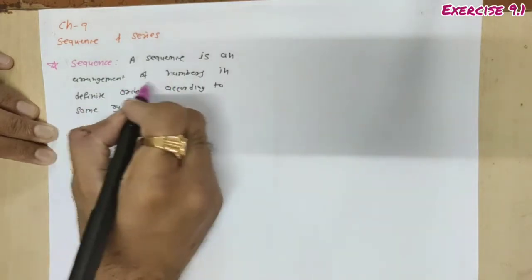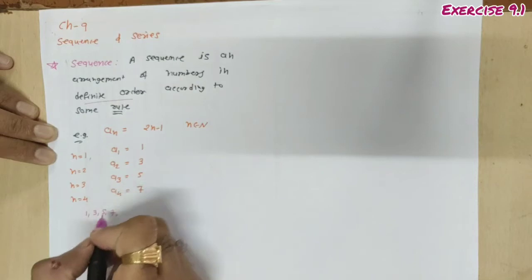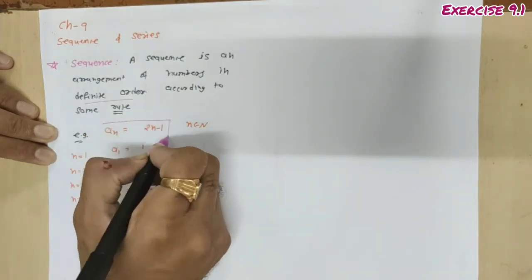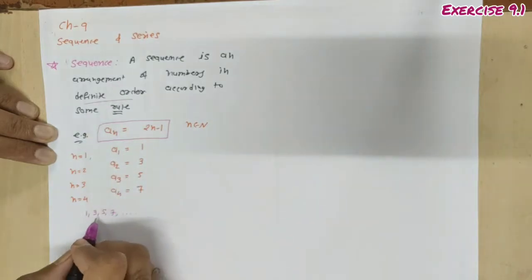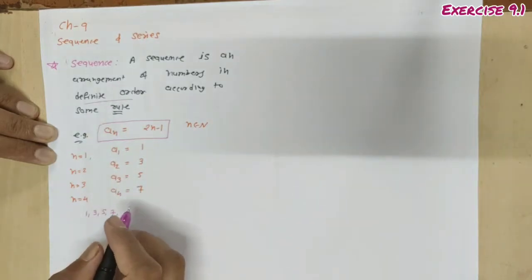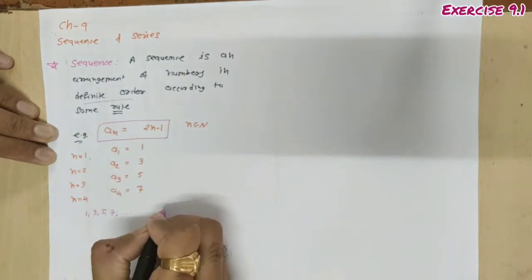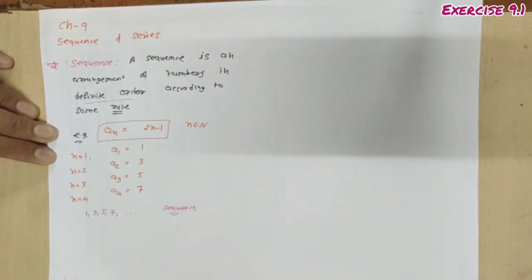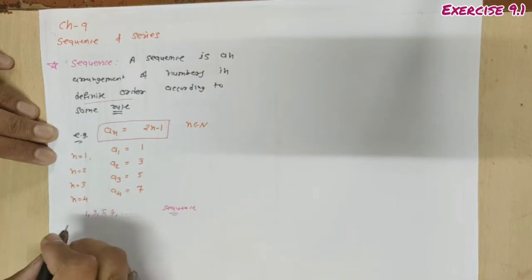So it's an arrangement of numbers in definite order. This is one definite order, 1, 3, 5, 7, according to some rule. This is our rule. Done. So here 1, 3, 5, 7, this arrangement of numbers, is nothing but the sequence. Clear? What is sequence? Sequence means arrangement of numbers according to some rule. There should be some rule. That is known as sequence.